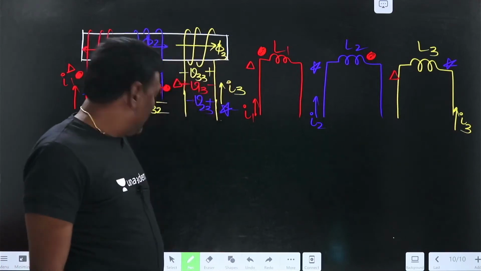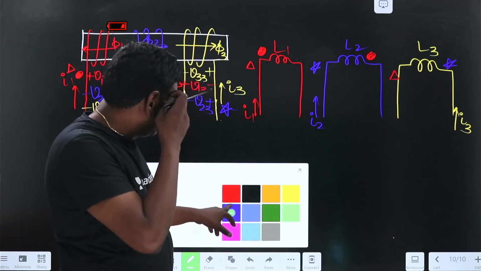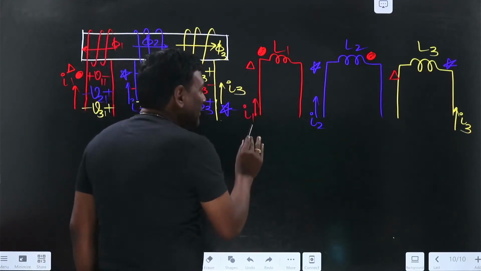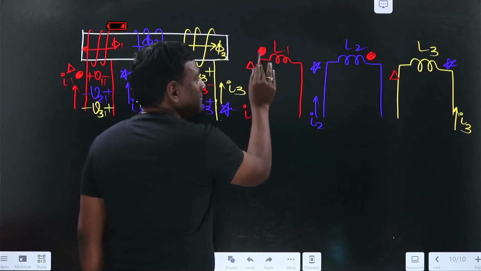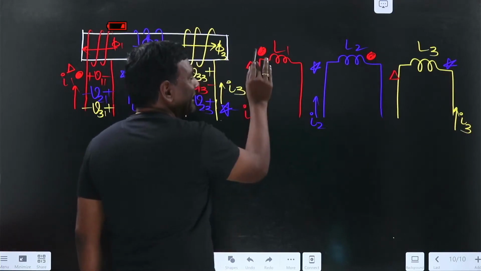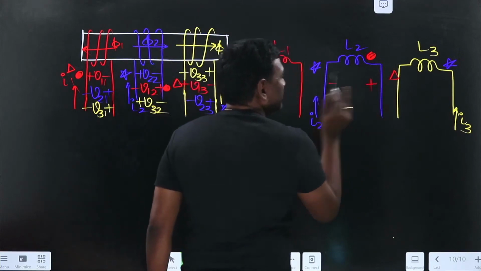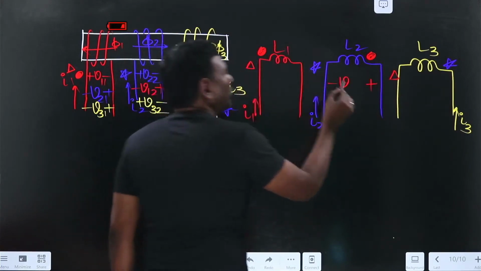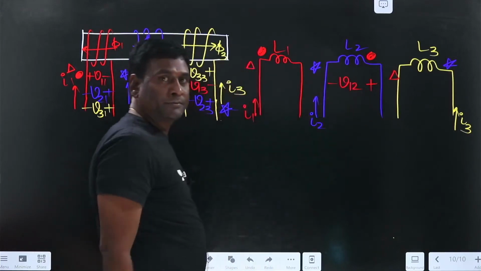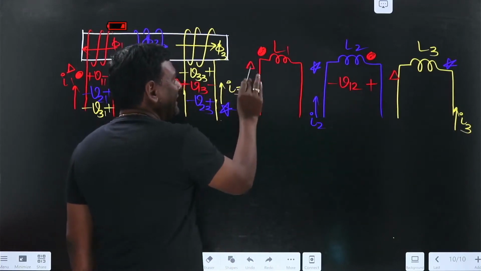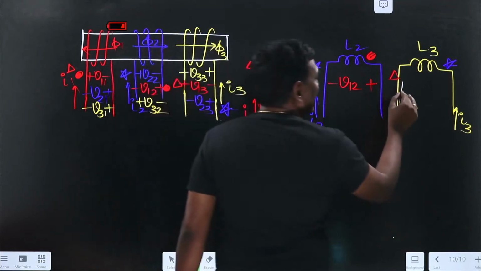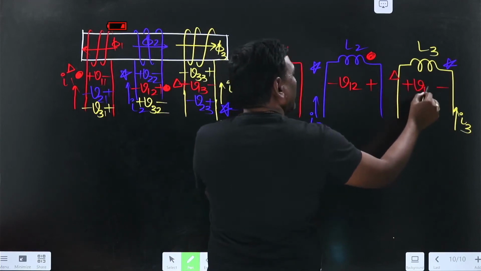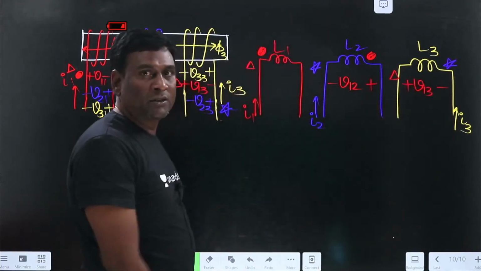Now let us see here. If I1 is entering into the dot, this dot is going to be positive. So this is going to be V because of 1 in 2. Now I1 is entering into the triangle, so this triangle should be positive. So this is going to be V because of 1 in 3.